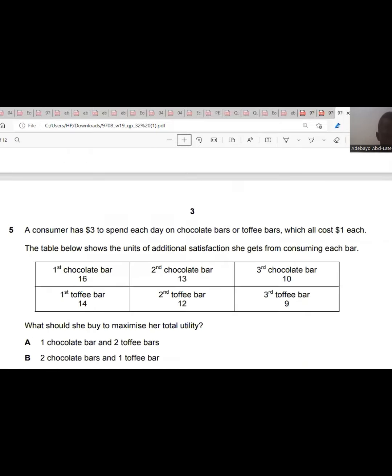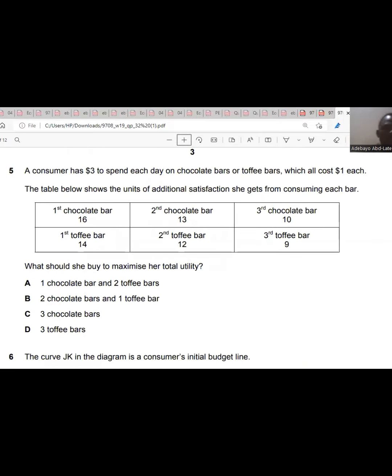Question 5. A consumer has $3 to spend each day on chocolate bars and or toffee bars, which all cost $1 each. The table below shows the units of additional satisfaction she gets from consuming each bar. First chocolate bar, 16. Second chocolate bar, 13. The third one, 10. First toffee bar, 14. Second toffee bar, 12. Third toffee bar, 9. So they say, what should she buy to maximize her total utility? When you check the first chocolate bar and the first toffee bar, it's 16:14. That is 2.